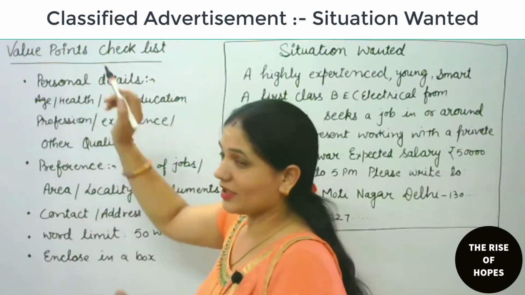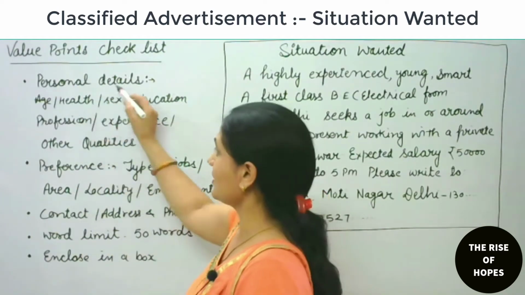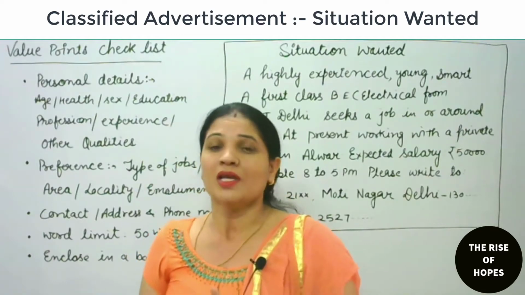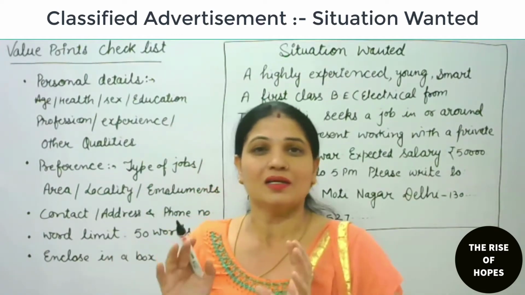Okay, the first value point should be the personal detail, meaning the person who is in want of a job has to give his personal detail.